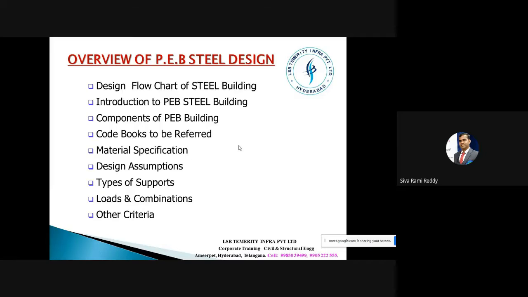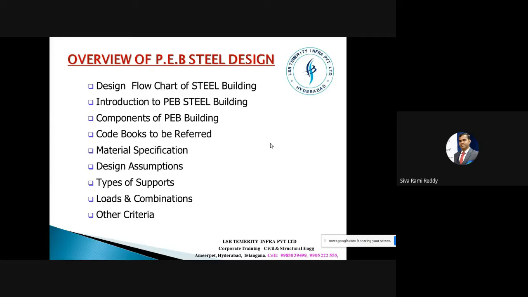In the case of RCC structure, only two profiles, either rectangular or circular, and moreover, all of them are rigidly connected. But when it comes to the steel structure, just compare these two. Everywhere there will be a very significant difference between these two. In the case of RCC, you just keep the reinforcement, provide the centering and pour concrete. Done. But when it comes to the steel structure, every joint is important, and every practical material specification, material availability, and thickness is more important.